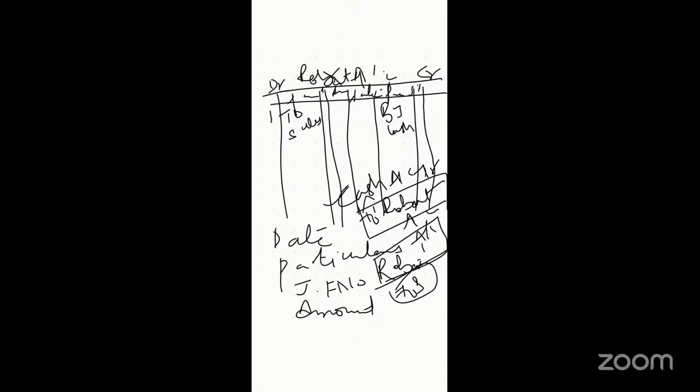I'll make it simpler and find out the balances I need to pay or receive. So like this, we write all the transactions that are related to that particular person only or that particular expenditure only. That is called ledger.